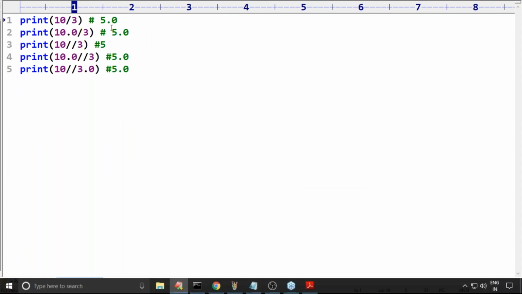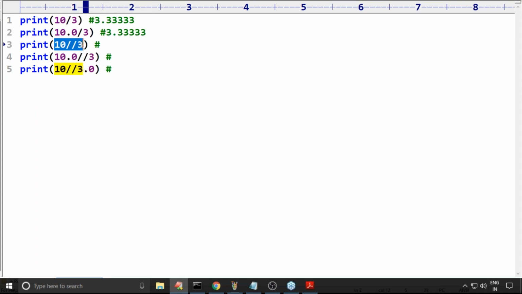Can you please tell what answers we are going to get? If you can tell these answers, I can feel you are very perfect with these things. Just now I covered it, so you are not required to repeat. 10 by 3 normal division always gives a float value, 3.3333. 10.0 by 3 gives 3.333 and so on.